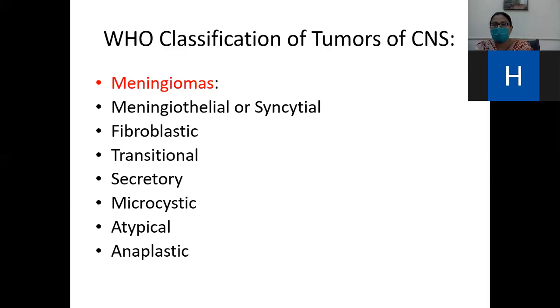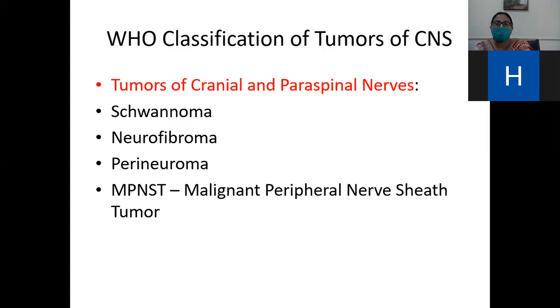So meningioma is divided into different types: the fibroblastic type, transitional type, secretory type, microcystic type, atypical type, and anaplastic meningioma. Now, the tumors of the cranial and paraspinal nerves include schwannoma, neurofibroma, and MPNST, the malignant peripheral nerve sheath tumor.